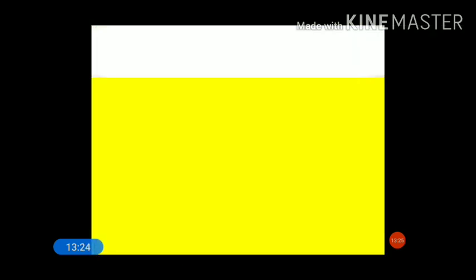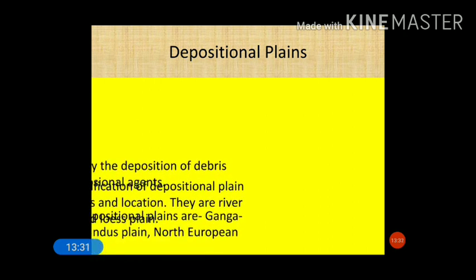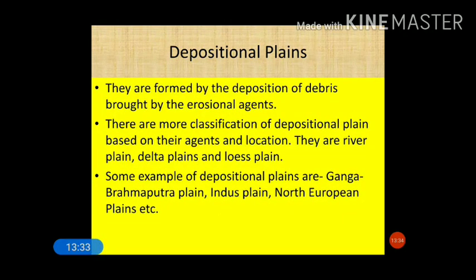Now next is depositional plains, a very common form of plain. Depositional plains can be discussed in this way. They are formed by the deposition of debris brought by the erosional agents. As I already told you, alluvial plains are formed by the deposition of alluvial soil brought by the rivers. There are more classifications of depositional plain, based on their agents and location.